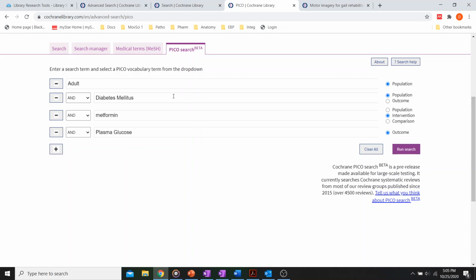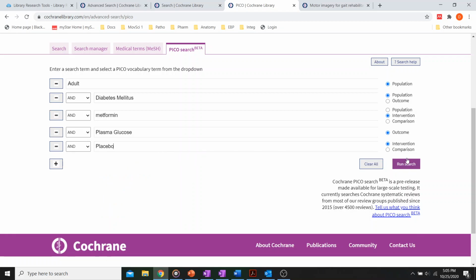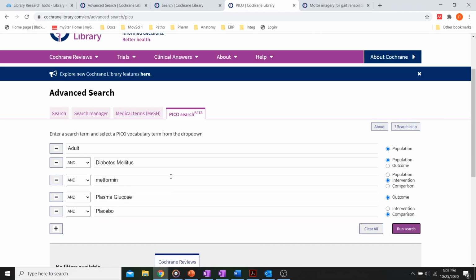So adults with diabetes is your population. Intervention is the metformin. And we could throw in placebo. So this is, of course, the comparison here. You can click on that. Let's see what we got. Nothing. Like I said, this is still in the beta phase, but it does show some good potential.